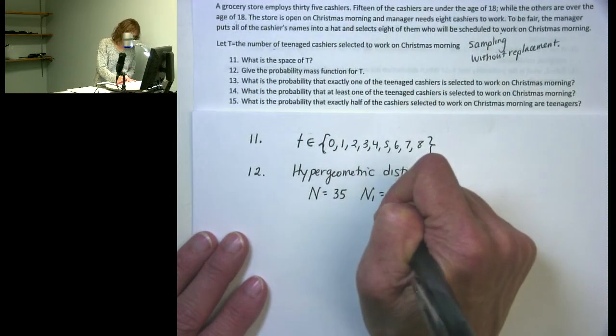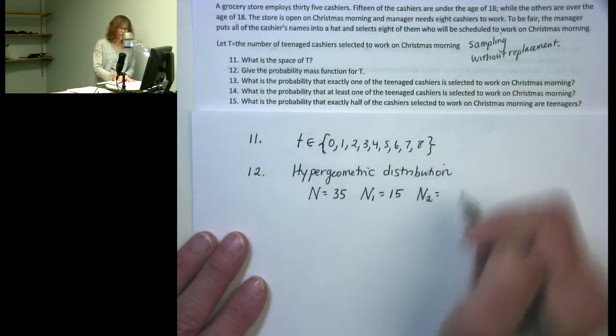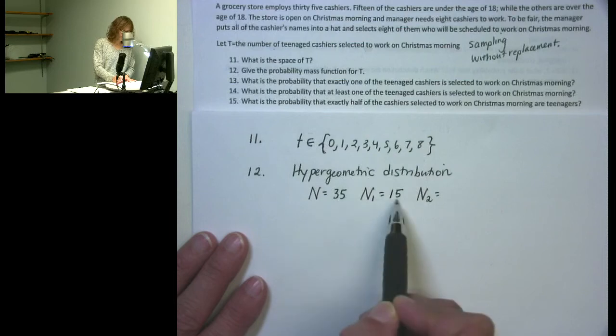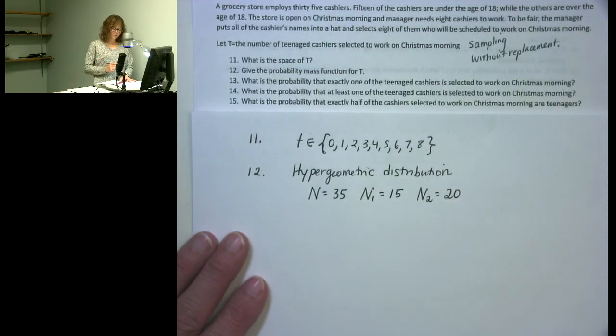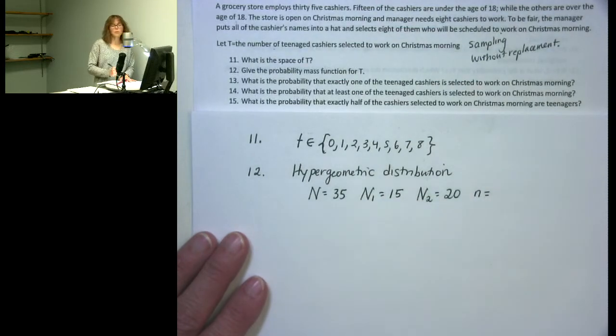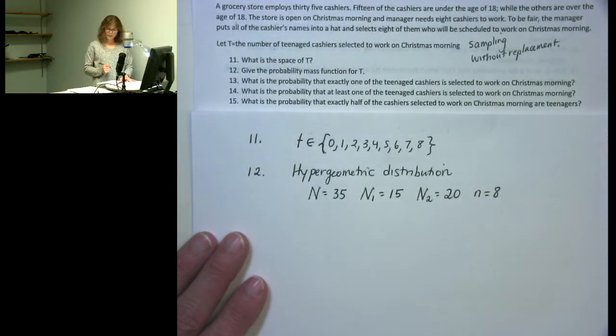There are 15, so that's N1. And N2 is the number that are not in the group that we're interested in. Since there are 35 total, 15 of them are teenage, that leaves 20 who are not. We also need little n, which is the number we're going to select. We're selecting 8 cashiers.